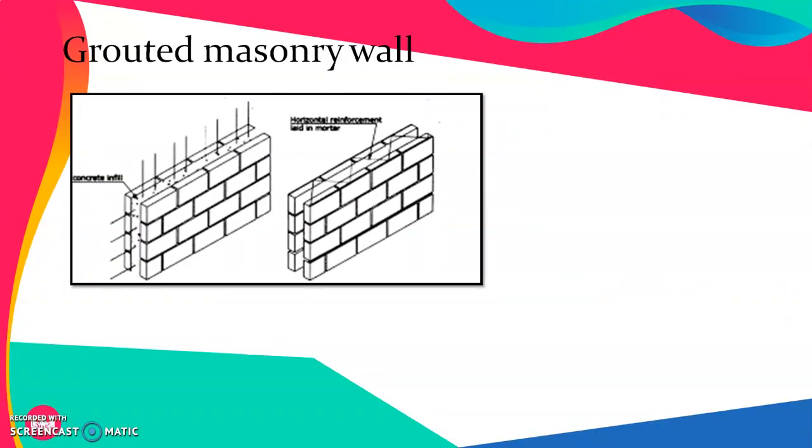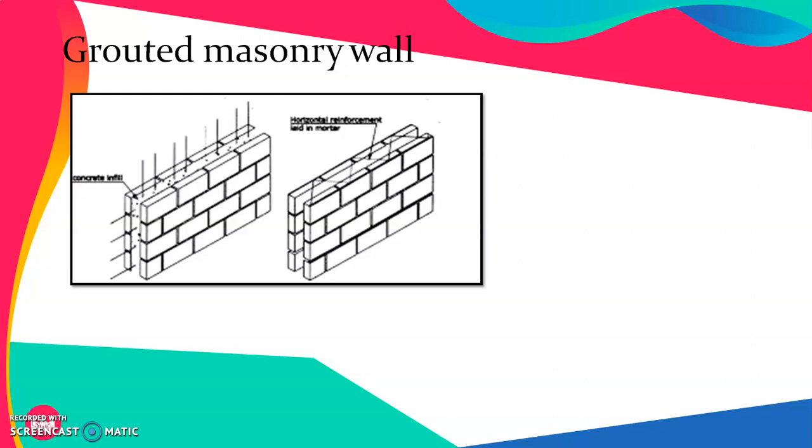This figure shows the grouted masonry wall, in which in the first part of the figure we can see that the external and internal surfacing has been done with the help of a certain type of building masonry units, and internally that particular part has been strengthened with the help of reinforcement and mortar.